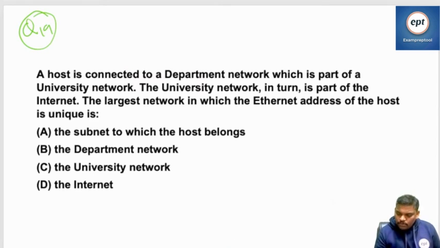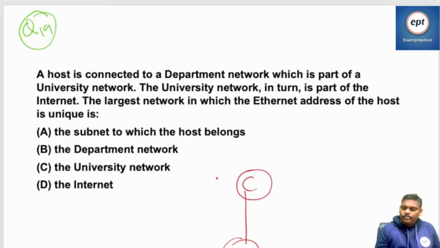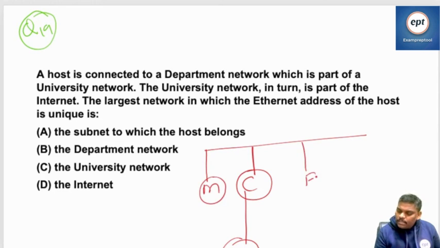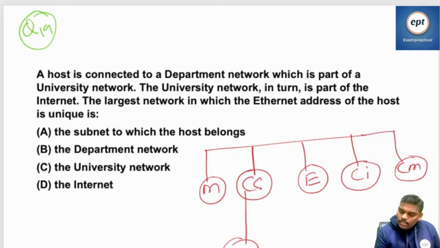It is a host connected to a department network, say the CSE branch, which is part of the university network. The university network may have CSE, mechanical, ECE, civil, chemical branches, something like this. That is the university. The university network in turn is a part of the internet, right?